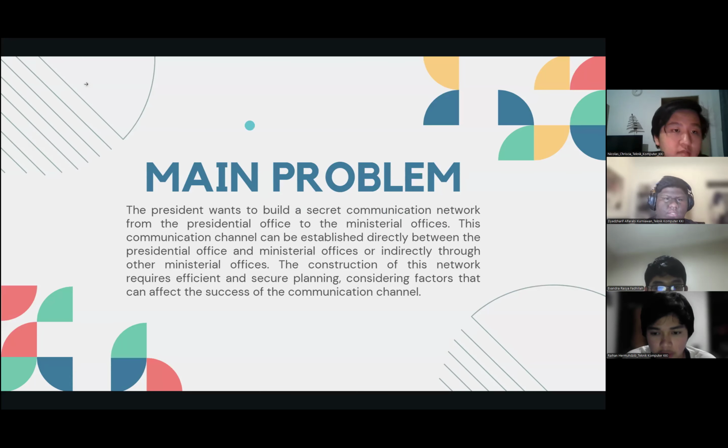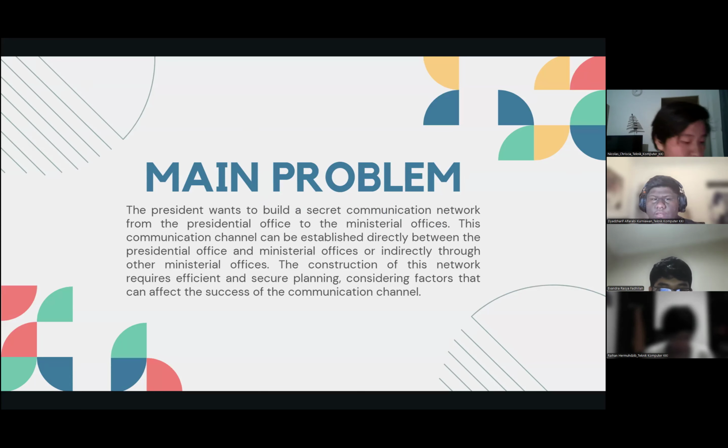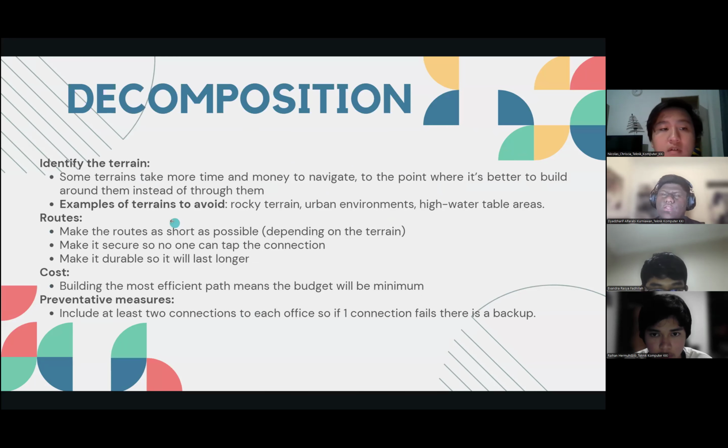All right. First of all, let's discuss the main problem. The president wants to build a secret communication network from the presidential office to the ministerial offices. This communication channel can be established directly between the presidential office and ministerial offices, or indirectly through other ministerial offices. The construction of this network requires sufficient and secure planning, considering factors that can affect the success of the communication channel. So first of all, we are splitting into four parts.